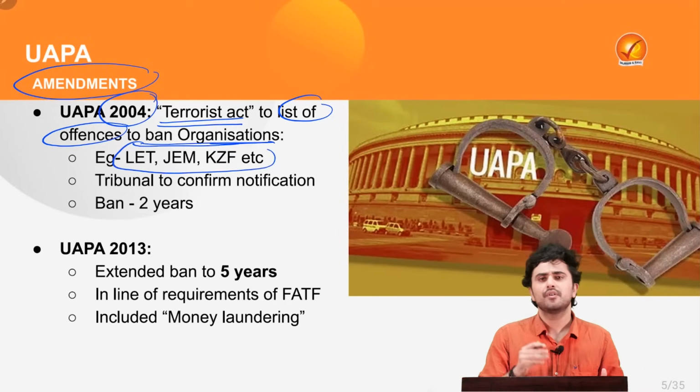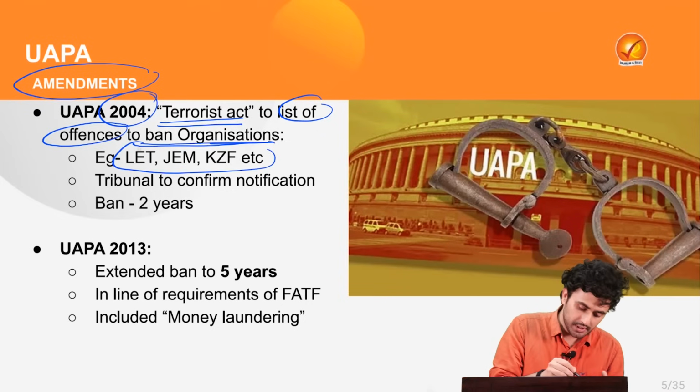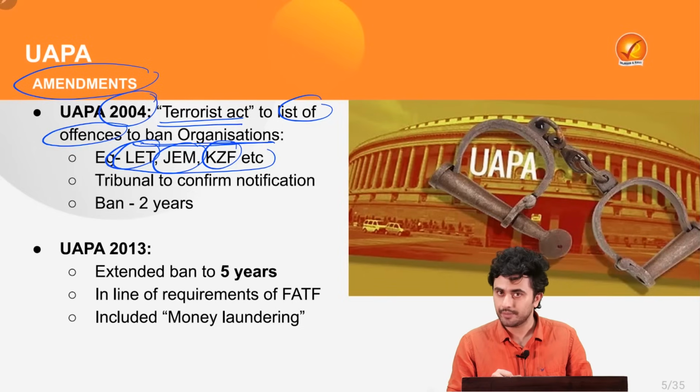Under this provision, various organizations have been banned so far. For example, Lashkar-e-Toiba, Jaish-e-Mohammed and Khalistan Zindabad Force, etc.